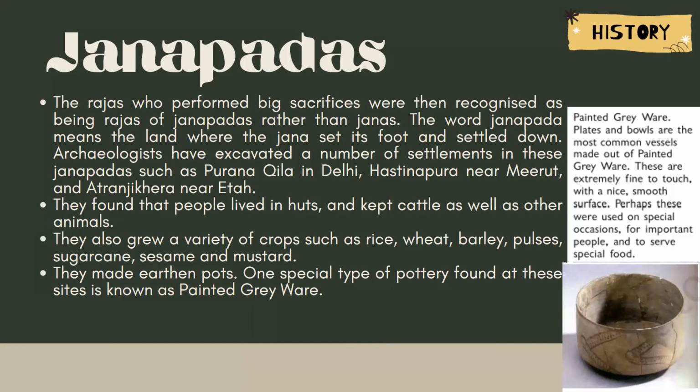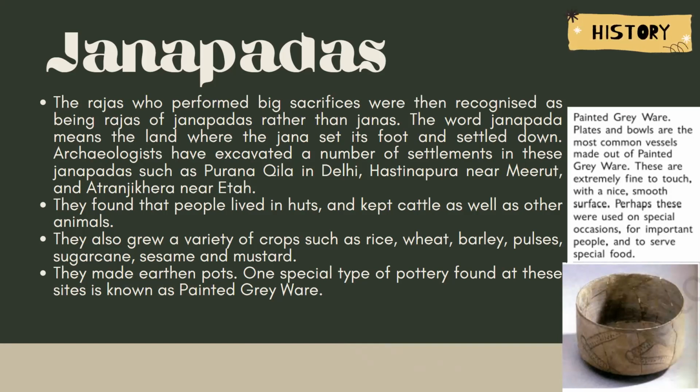And some of these Janpads have been excavated by the archaeologists, and it has been found that Purana Qila in Delhi, Hastinapur near Meerut, and Atranjikhera near Etah, both in Uttar Pradesh, were these settlements or Janpads. It was also found that these people used to live in huts and had cattle as well as other animals. They also grew a variety of crops like rice, wheat, barley, pulses, sugarcane, sesame, and mustard. They also made earthen pots.